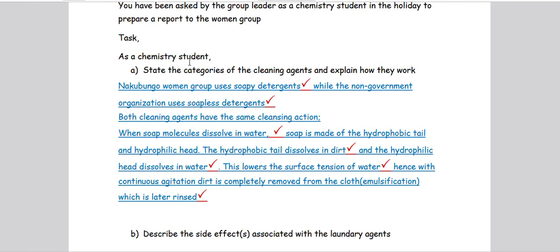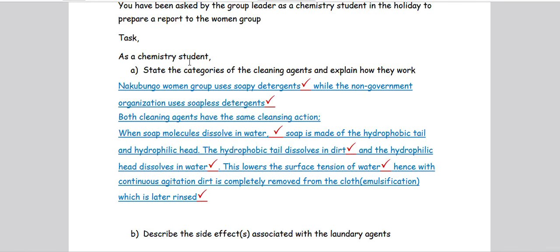Then the other thing they wanted, we explain how they work. Now, how these detergents work, that is the same as the cleansing action. So both agents have the same cleansing action. Soapy detergents and soapless detergents have the same cleansing action. How does this cleansing action work? So this is how it works.